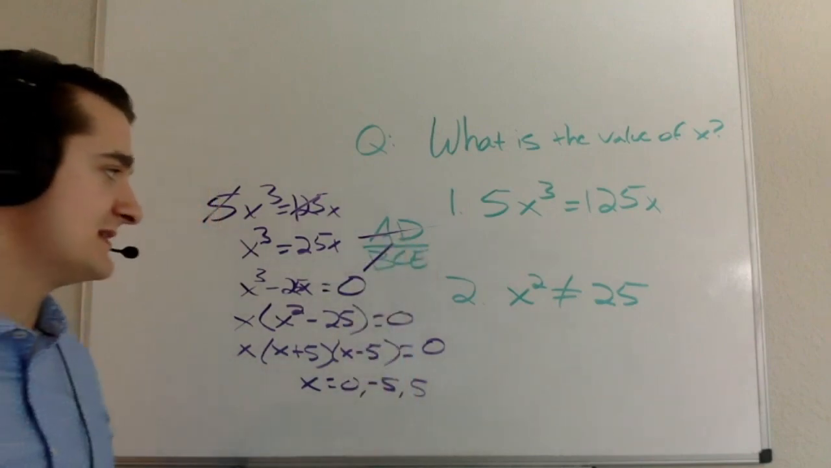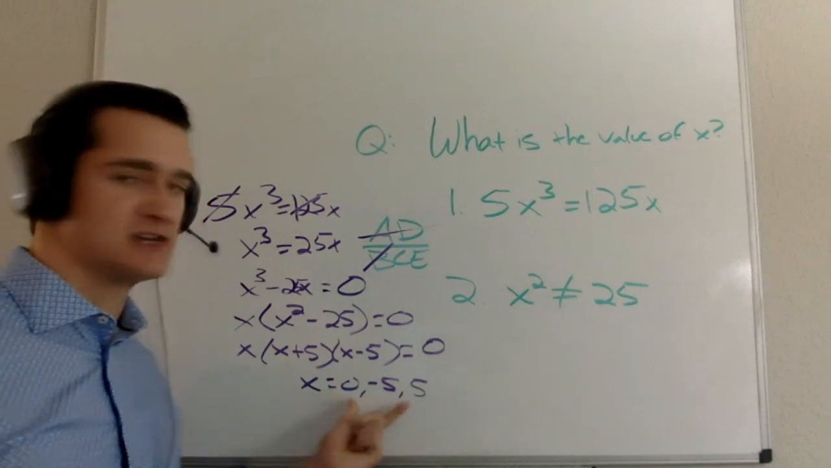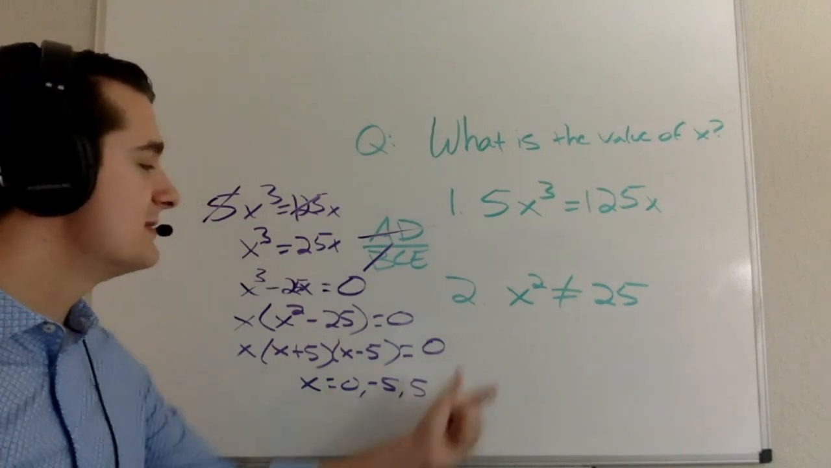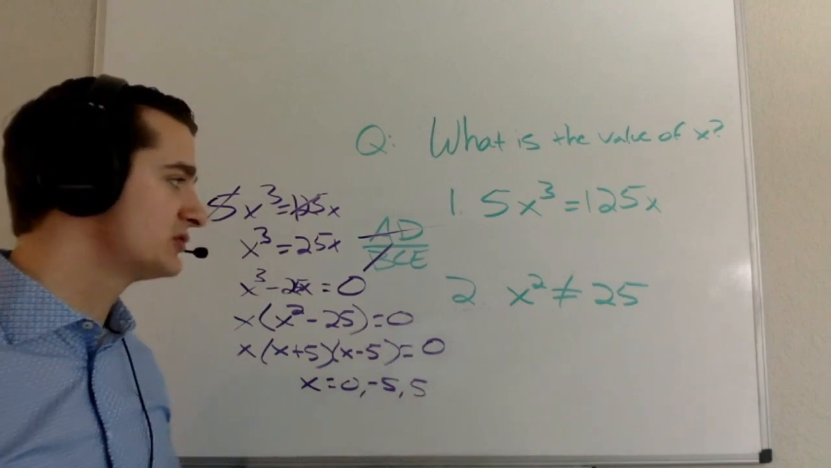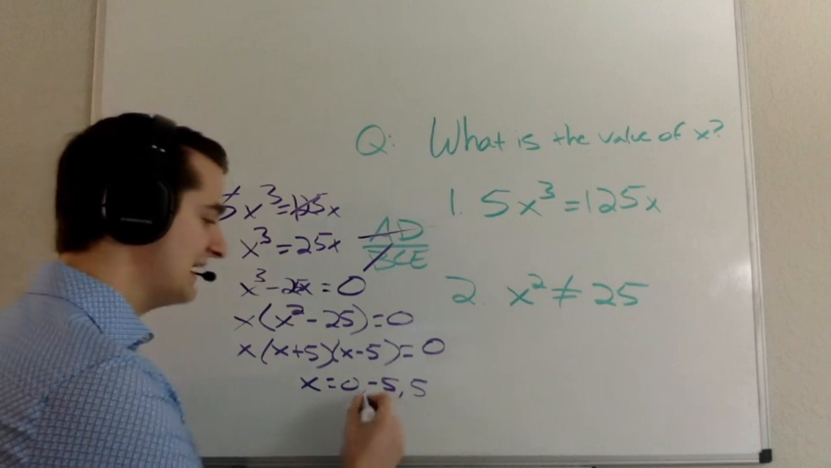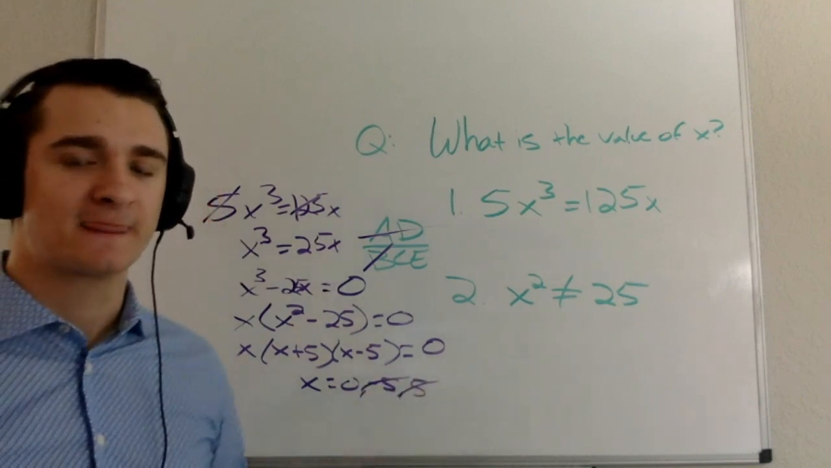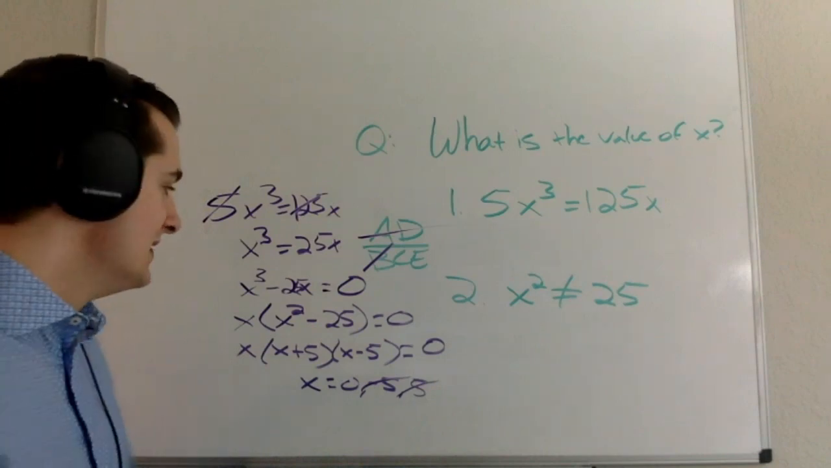Now I look at both statements together. With both statements together, from statement 1, I know that x is equal to 0, negative 5, or 5. From statement 2, I know that x squared is not equal to 25, so that means I can eliminate negative 5, and I can eliminate 5, and that tells me that x is going to be equal to 0.